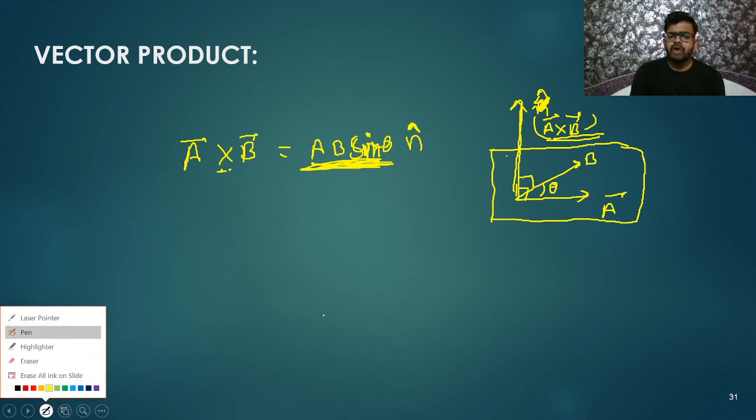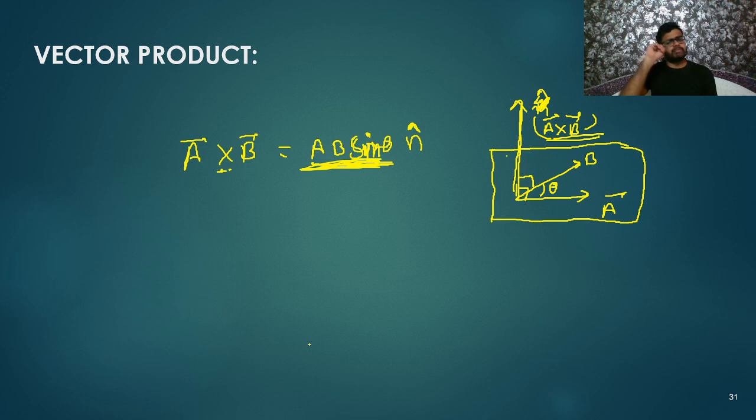And its direction can be given by the right hand thumb rule. What is the right hand thumb rule? Let's say we have two vectors. Keep your fingers along one vector, the first vector, rotate it towards the second, and the thumb will represent the direction of the cross product.